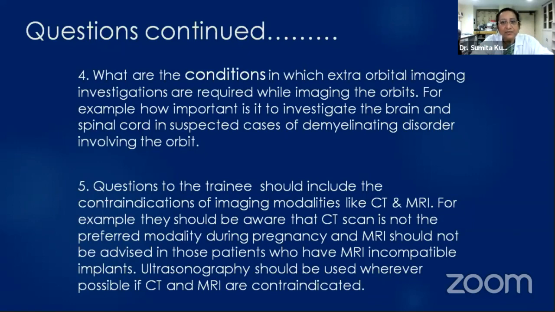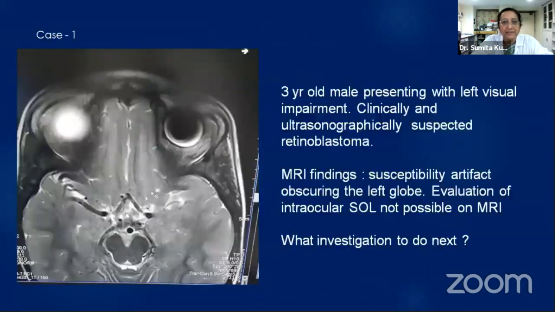Questions to the trainee should include the contraindications of imaging modalities like CT and MRI. For example, they should be aware that CT scan is not the preferred modality during pregnancy, and MRI should not be advised in those patients who have MRI incompatible implants. Ultrasonography should be used wherever possible if CT and MRI are contraindicated. So let us see some examples.